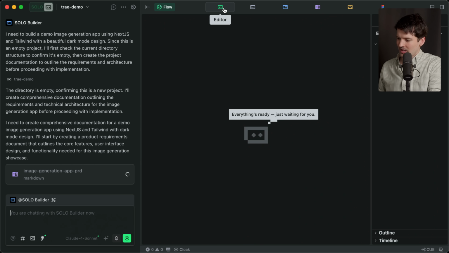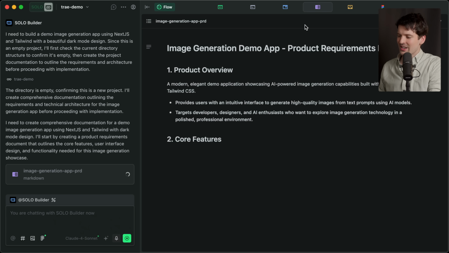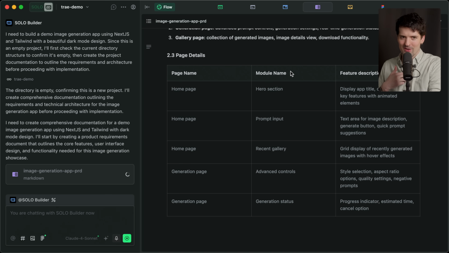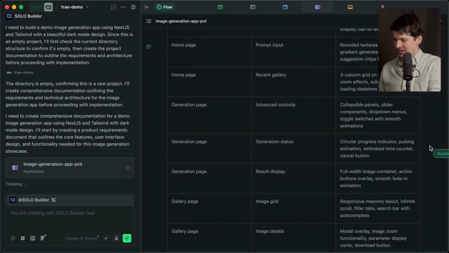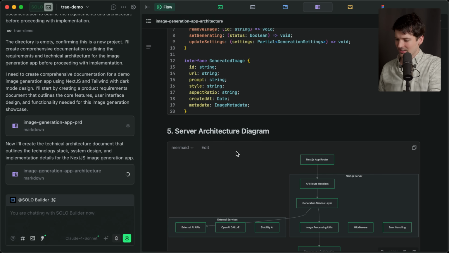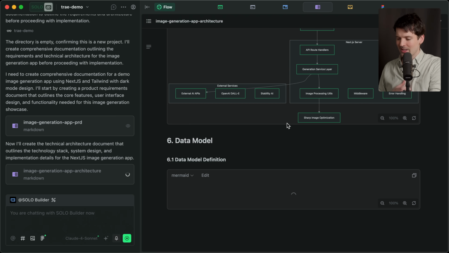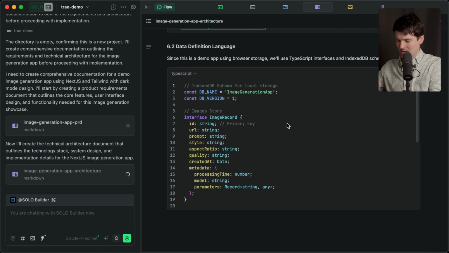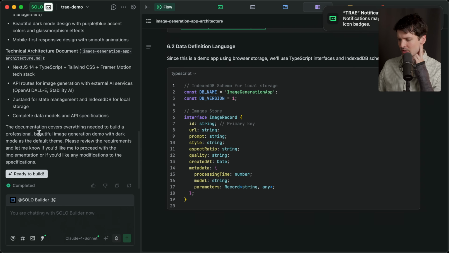It's feeling pretty vibey. It does have the editor view here, but oh no, it didn't even click anything. It just kicked us over to the doc view because it knows we're not here for the code. It won't even let me scroll here. That's annoying. It's making good type decisions like Zustand, but it's also showing me code, and I'm not an engineer. I'm a vibe coder. I don't know what any of those things are. Gross. Keep that code away from me. Ick. Documentation covers everything you need to build a professional, beautiful image generation demo with dark mode as the default theme. Please review the requirements. Let me know if you'd like me to proceed with the implementation.